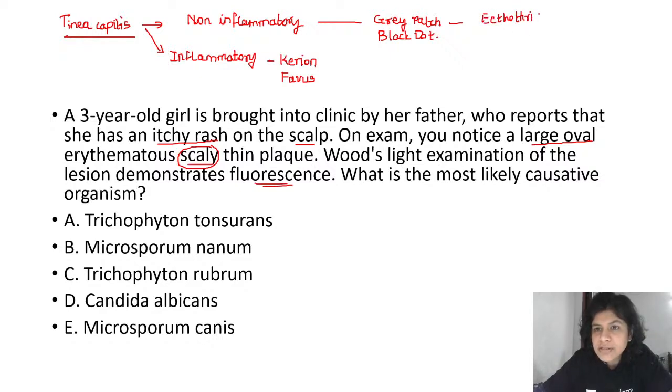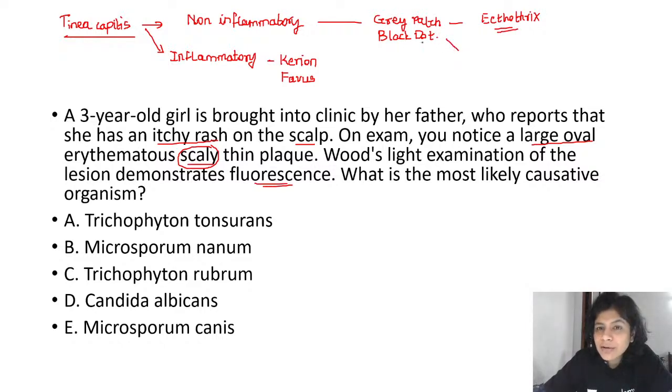Ectothrix infection means that the fungal spores and the fungal filaments are placed outside the hair shaft, coating the surface of the hair shaft. So the appearance of the hair will be dull, gray, and non-shiny. That suggests the patient is dealing with the ectothrix variant of tinea capitis.